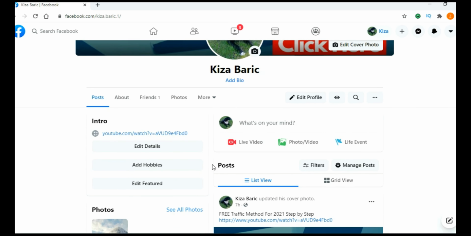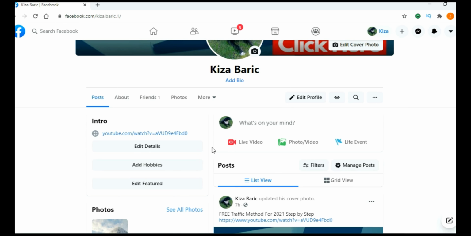And the reason why we are using profiles and not fan pages is because Facebook fan pages don't work like they used to. Today, you must have at least 100,000 fans in order to get at least some visits to your website, to your video, or whatever you are promoting. On the other hand, if you have just 500 friends, at least 300 of them will see your post in their feed, and at least 50 of them will click on that link. And if you have 5,000 friends, at least 500 of them will click on that link.